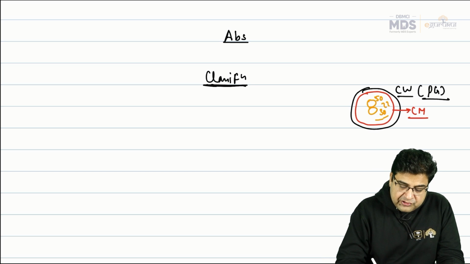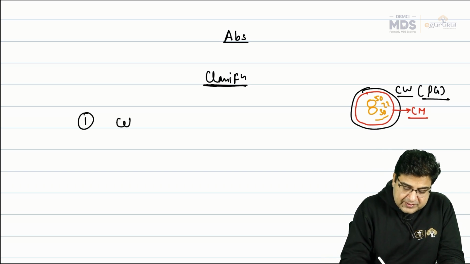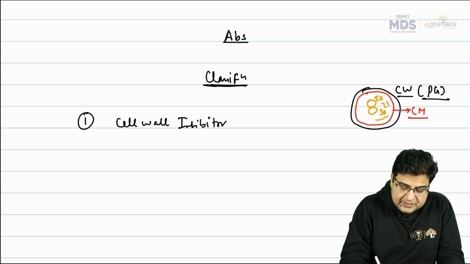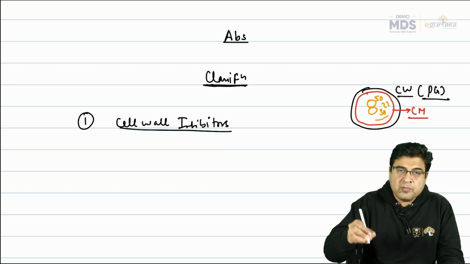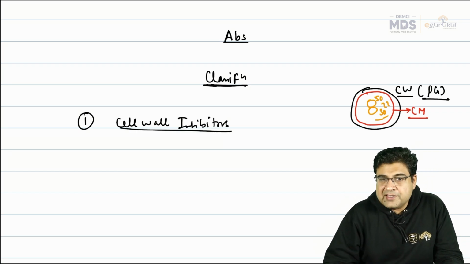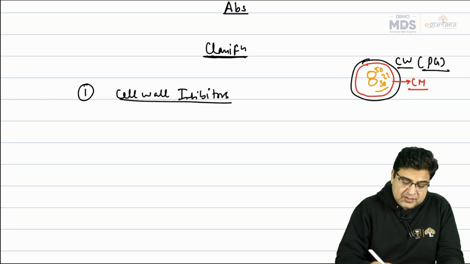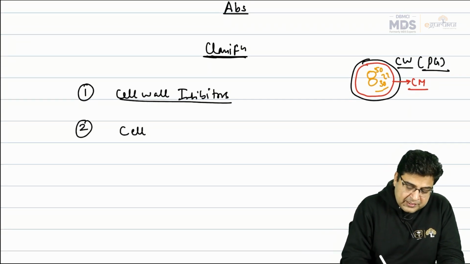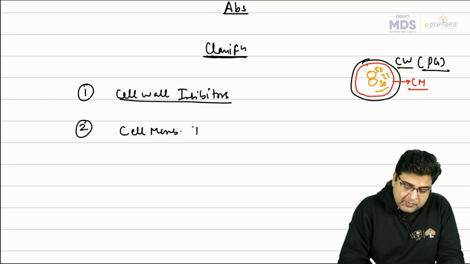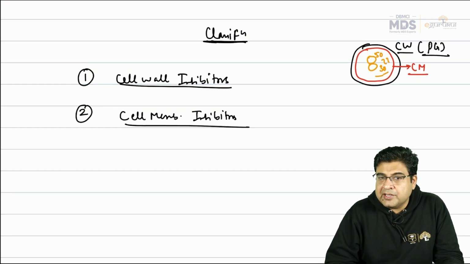According to this classification of antibiotics, the first group of medicines are known as cell wall inhibitors. We are going from outside to inside. Number 2, after cell wall inhibitors, we have the medicines which are known as cell membrane inhibitors.